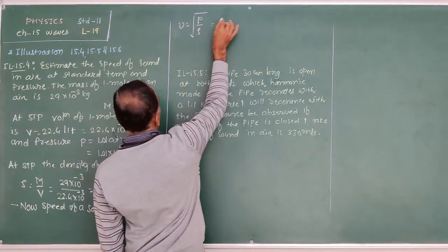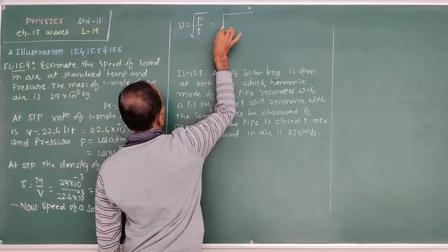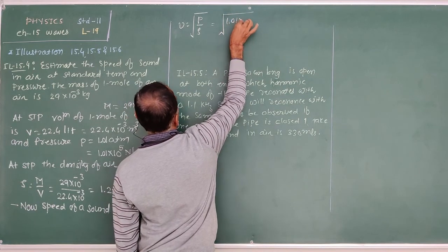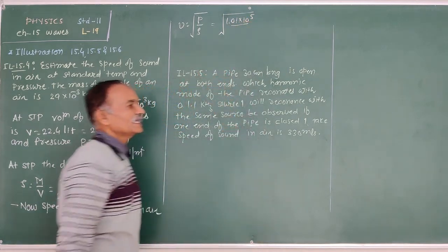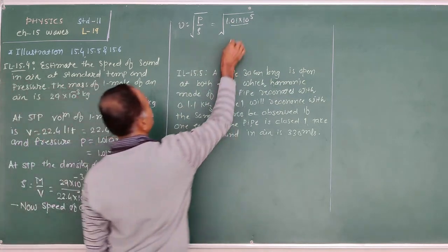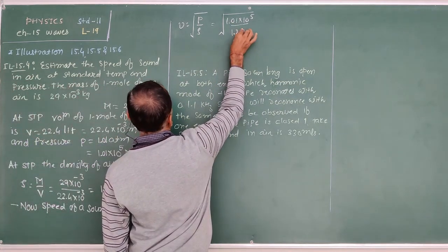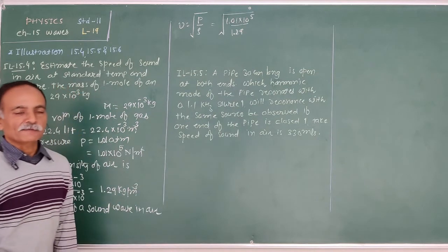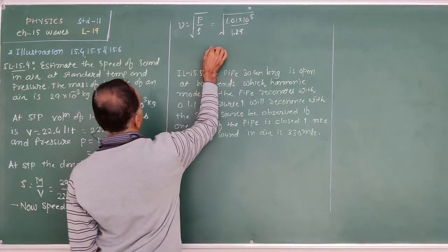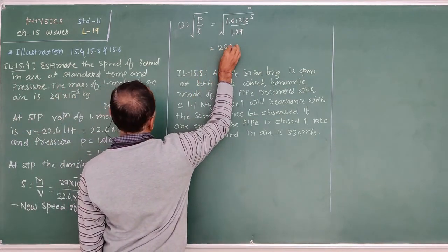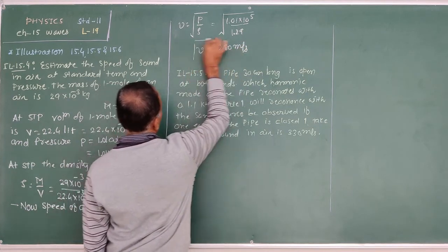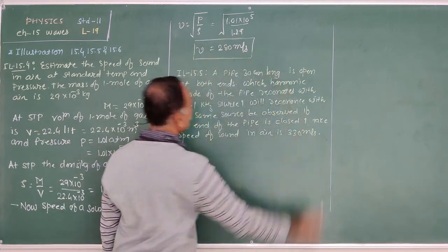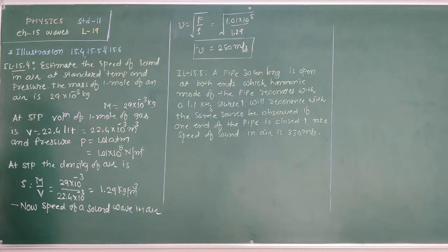Therefore, we substitute the values: 1.01 into 10 raised to 5 upon density 1.29. As we simplify, we obtain the answer is 280 meter per second. That is the speed of a sound wave in a medium at STP, standard temperature and pressure.